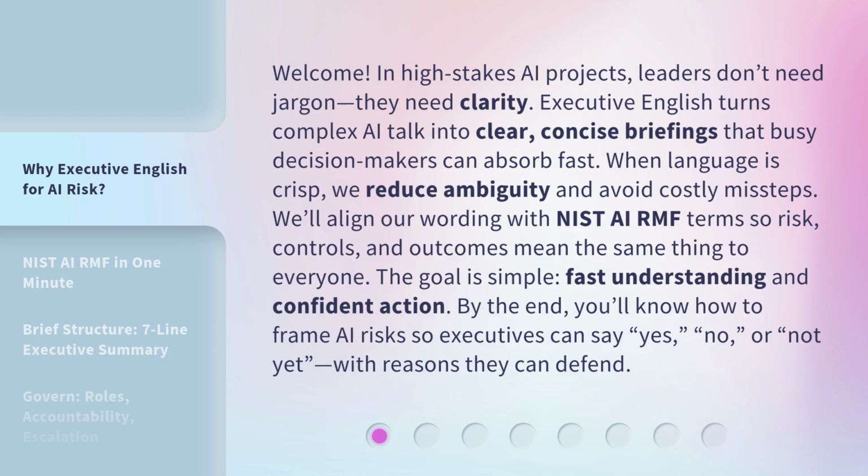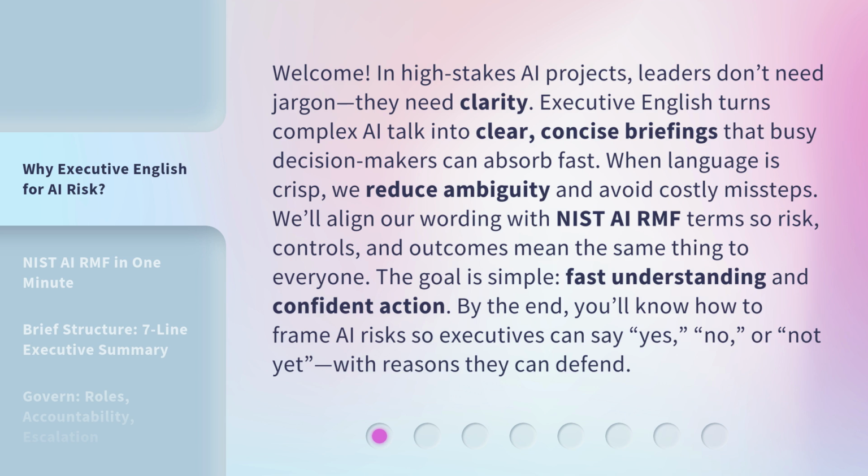Welcome. In high-stakes AI projects, leaders don't need jargon. They need clarity. Executive English turns complex AI talk into clear, concise briefings that busy decision-makers can absorb fast. When language is crisp, we reduce ambiguity and avoid costly missteps.